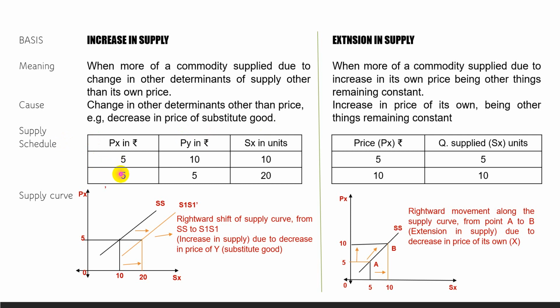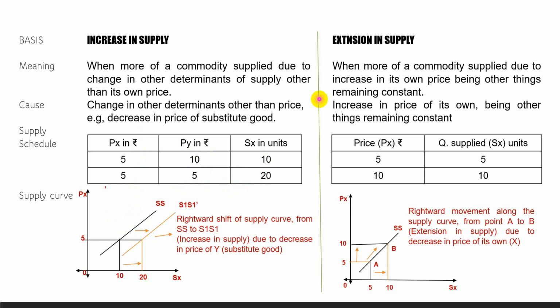In supply schedule 5.5, the price of the substitute good decreases from 10 to 5, which results in an increase in supply of the commodity in hand, that is good X, from 10 units to 20 units. If it is for a decrease in supply, you just reverse it: 5 to 10, and 20 to 10. In this case, it is a rightward shift. Increase in supply results in a rightward shift of the supply curve, whereas decrease in supply will cause a leftward shift of the supply curve.